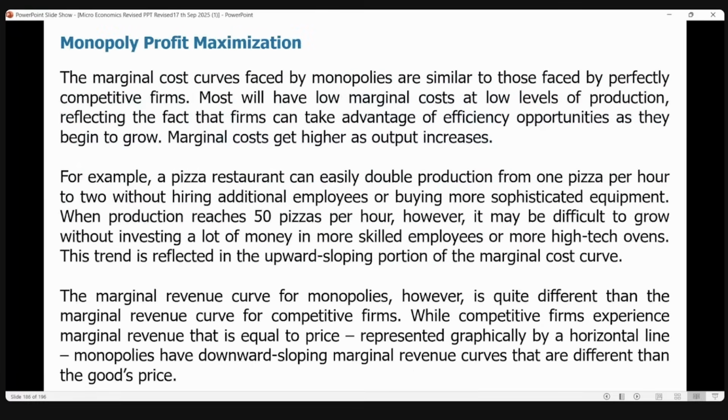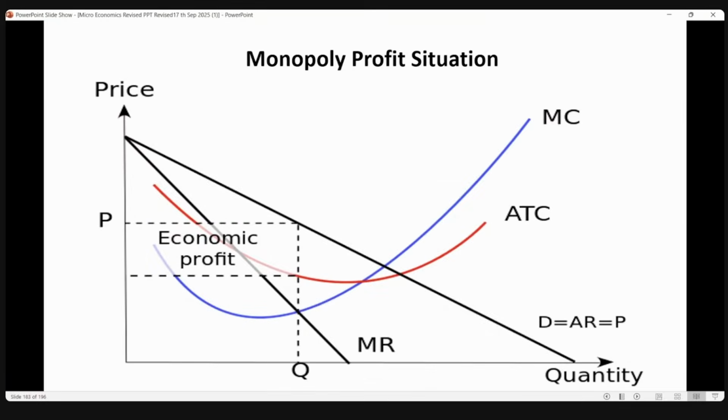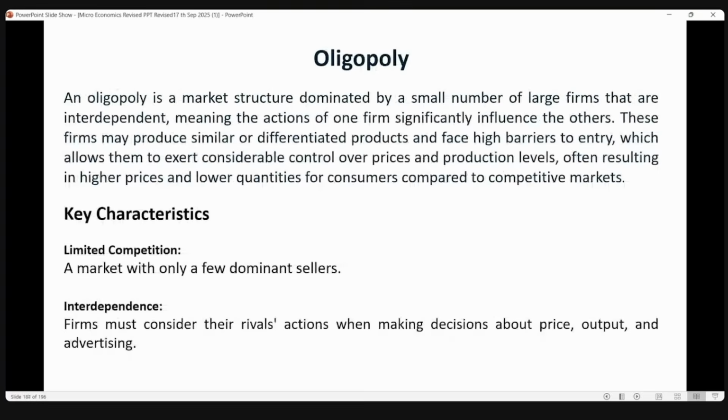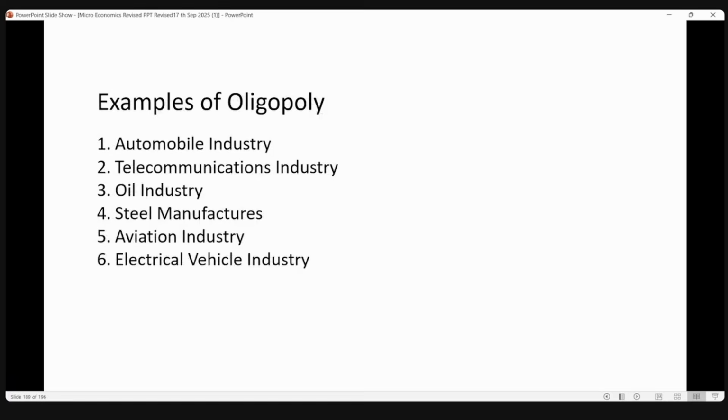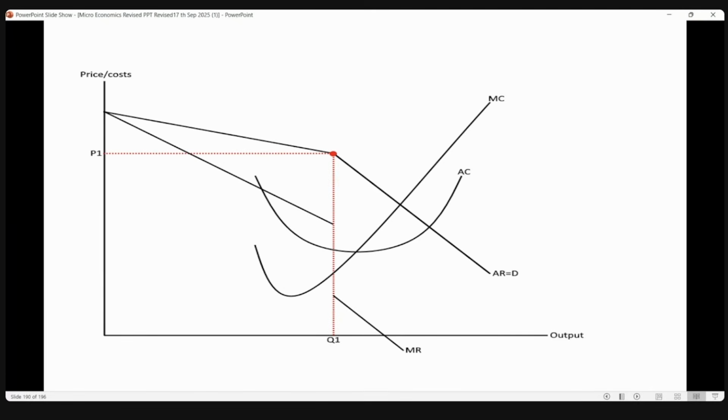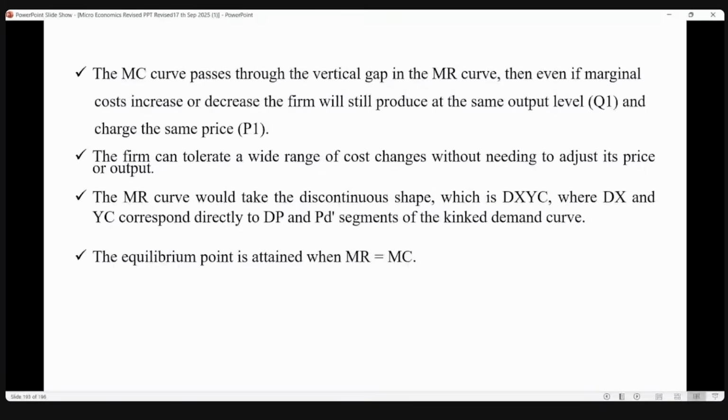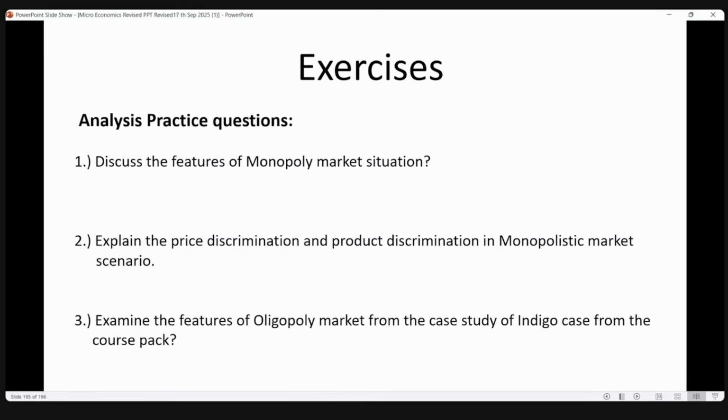Ma'am, what are the types of oligopoly? No, not required, that we have not given. No one taught it. Only the features of oligopoly we have included, and one graph that is there in the syllabus. Features of oligopoly and one graph, that is what everyone taught. In fact, sample questions ask what is the type of oligopoly.